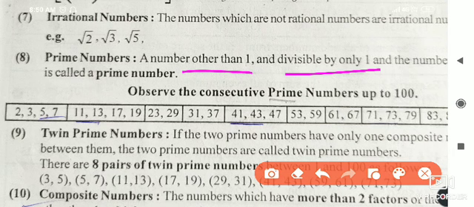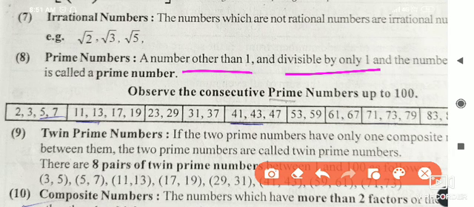Then 7 is present in its own table only, that's why it is a prime number. 8 is present in 4 2's are 8, 2 4's are 8, and 8 1's are 8, so it has more than one factor. It is divisible by 1, 2, 4 and 8, these are the factors, that's why it is not a prime number. Next is 11.